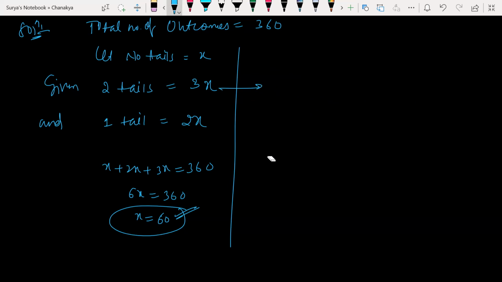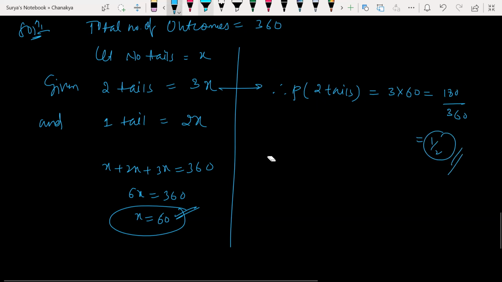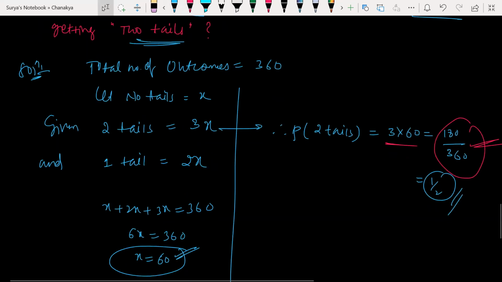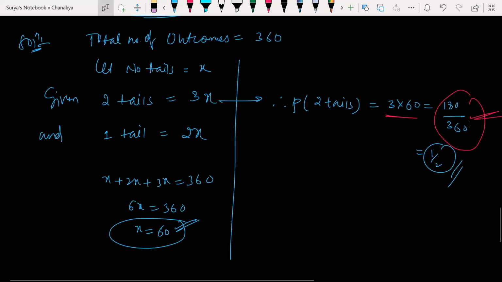He is asking for this one. Probability of what? 180 by 360, 2 tails. So 3 into 60 is 180, divided by 360, so it's 1 by 2. All right, this is how you can do it. Very simple. First, you should know the probability of 2 tails here: 180 out of 360. This is my probability. Hope it is clear. Any doubts here? No, sir.